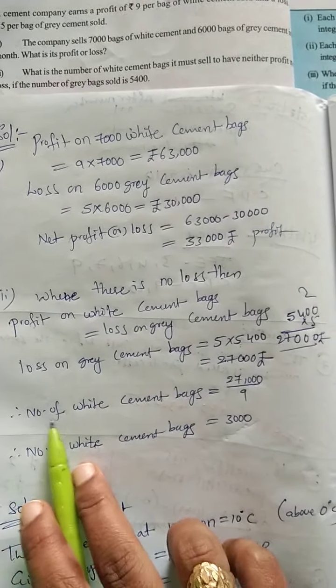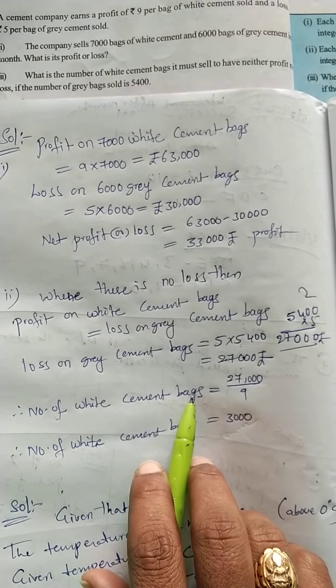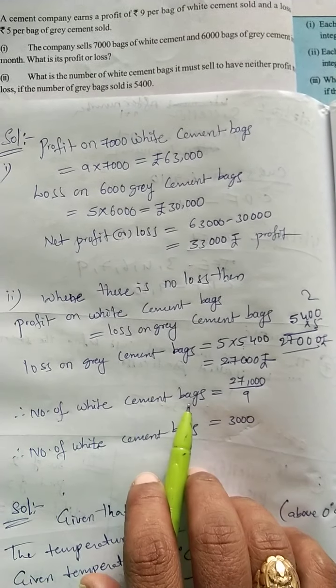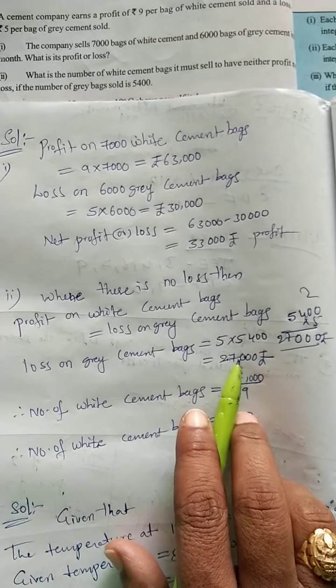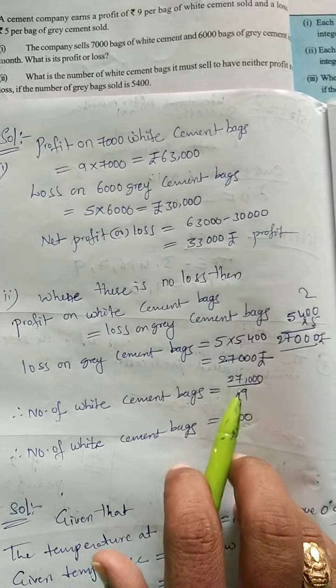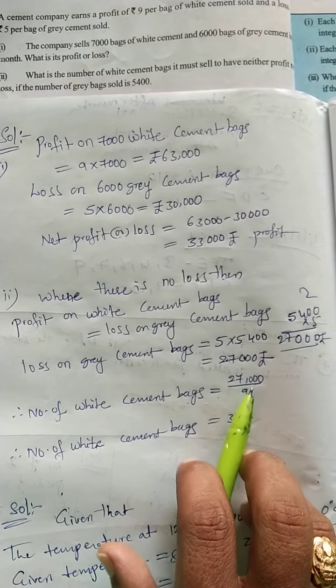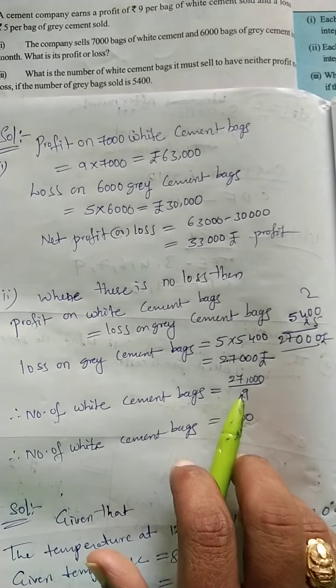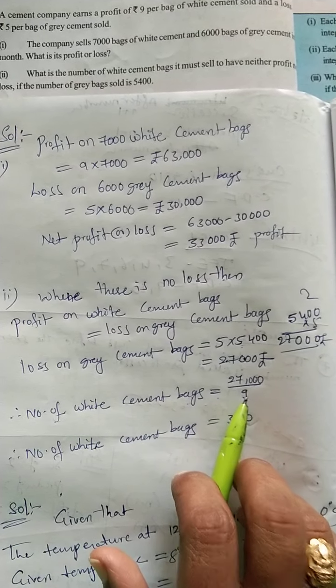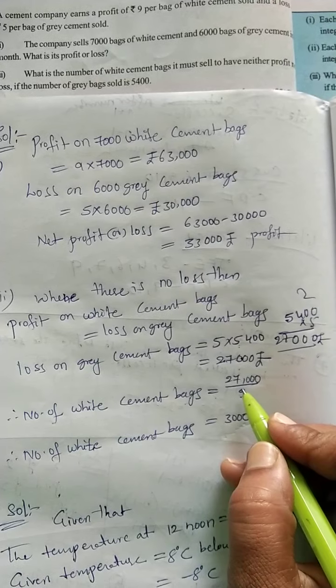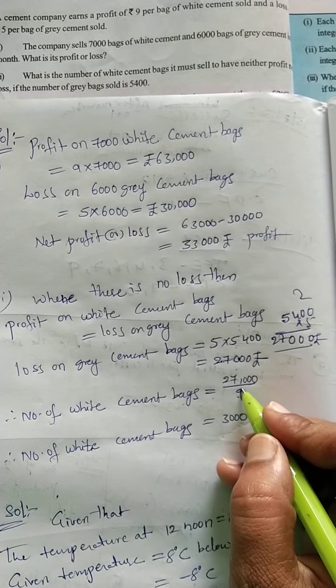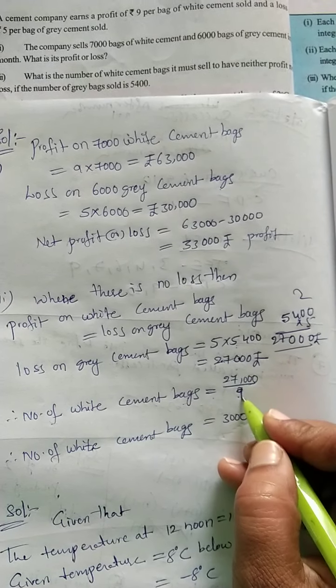Okay, we want to find out the number of white cement bags, which is equal to this loss on grey cement bags, 27,000 rupees, divided by the profit for each white cement bag sold, which is 9 rupees.